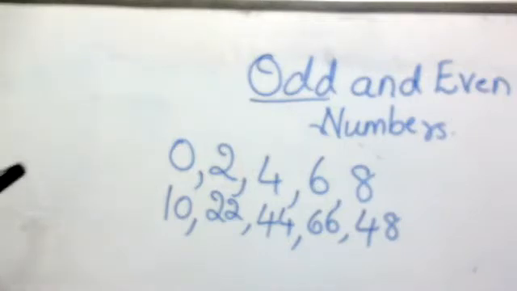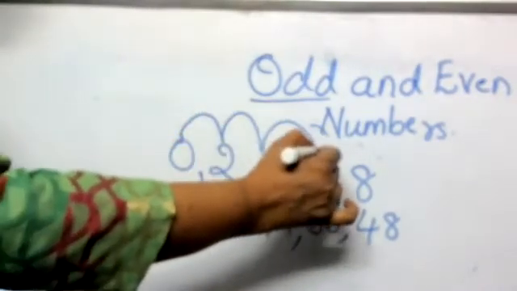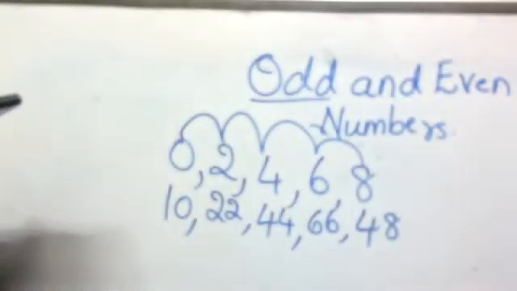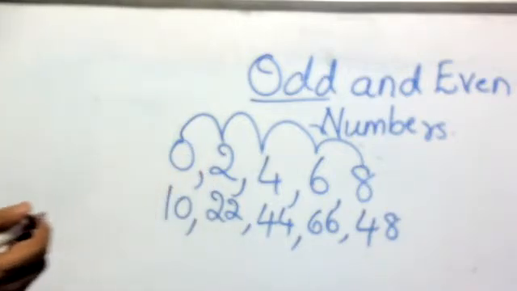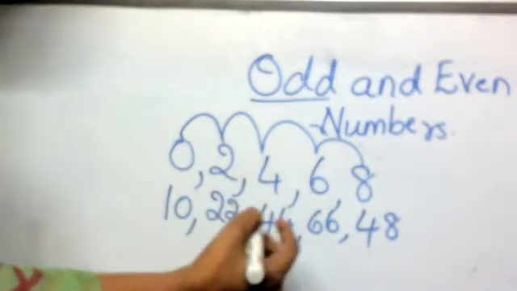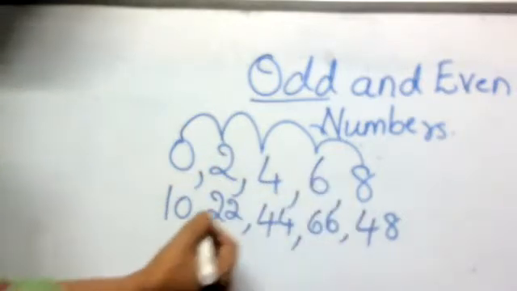Can we repeat? What are even numbers? Even numbers are numbers which skip by 2: 2, 4, 6, 8. Okay. So, even numbers, small and great, 0, 2, 4, 6, 8. So this also can be called as even numbers. And we can divide them equally.